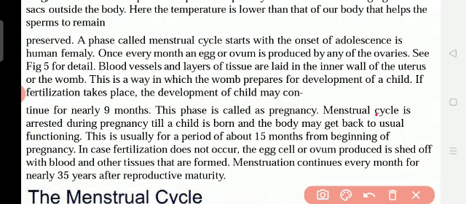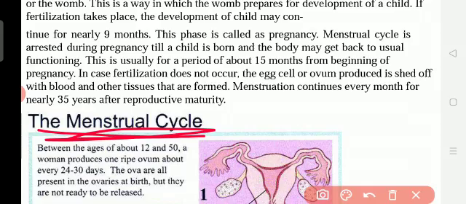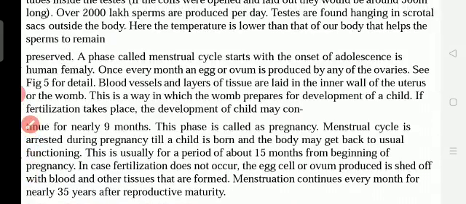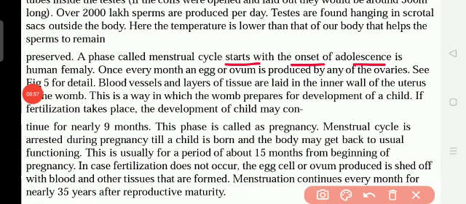Okay students, then a phase called the menstrual cycle. This question was asked in the exam last year, so it is important. The menstrual cycle takes place only in the female, not in the male. It starts with the onset of adolescence in the human female.